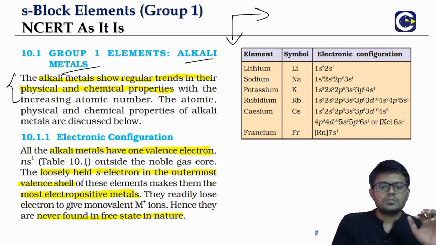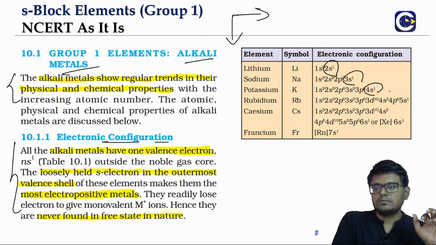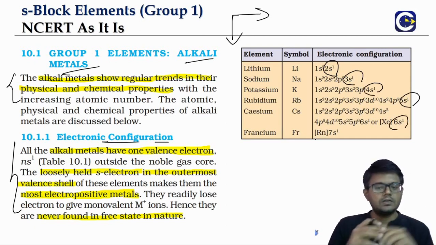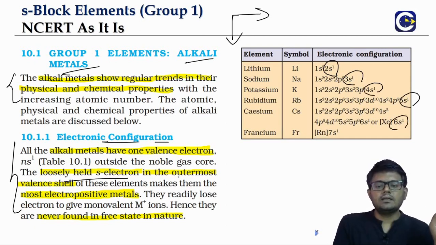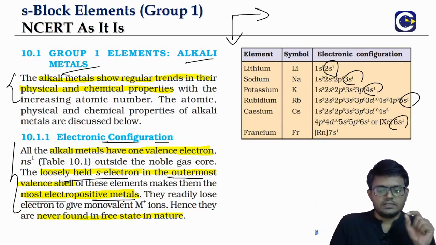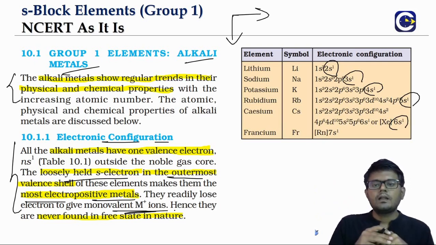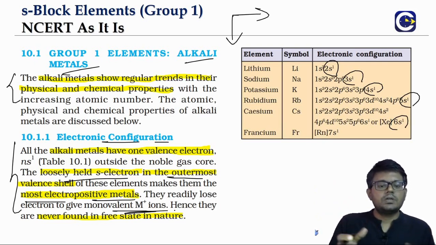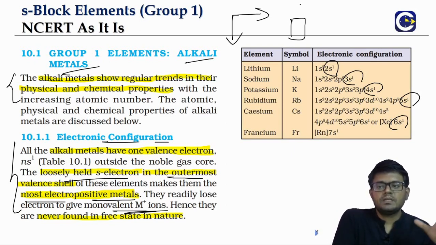Okay. So we look at the electronic configuration, right? They will have one valence electron. Okay. So all of them will have one valence electron, which will be loosely held, and it can be easily removed. Because it can be easily removed, right? These elements can easily form monovalent ions, like M plus. And that is the reason why these elements also have what? Strong electropositive character. So generally what we say in the table, the leftmost is what? Strong metals or electropositive. Rightmost is what?